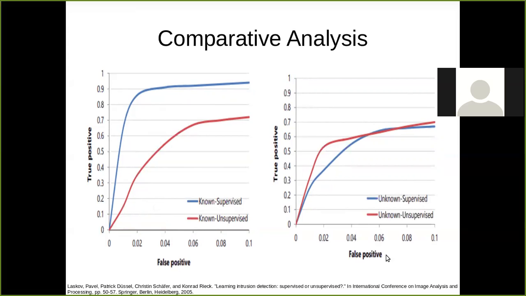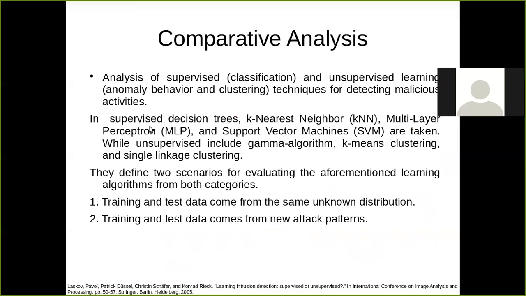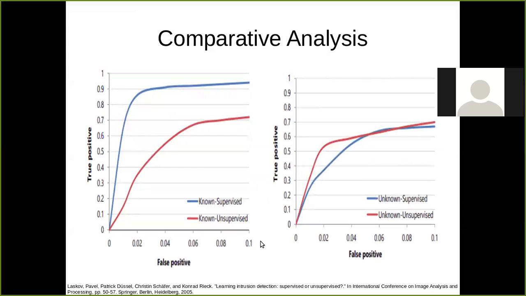While in another case, the unknown case, what is the situation? Here the blue line, that means unknown supervised, is not performing better, whereas known supervised is performing better. So the comparative study of supervised and unsupervised methods, the researchers have given the decision. Finding the normal behavior or abnormal behavior, the analysis is done.